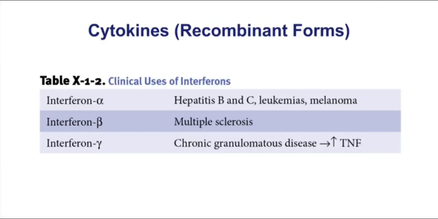When we think about clinical uses of cytokines, certainly let's focus specifically on interferons. Interferon alpha can be combined with ribavirin. In particular, we can use this combination for hepatitis C infections. But interferon alpha is also useful in hepatitis B, leukemias, and melanoma. Interferon beta can be used in multiple sclerosis, whereas interferon gamma in chronic granulomatous disease.